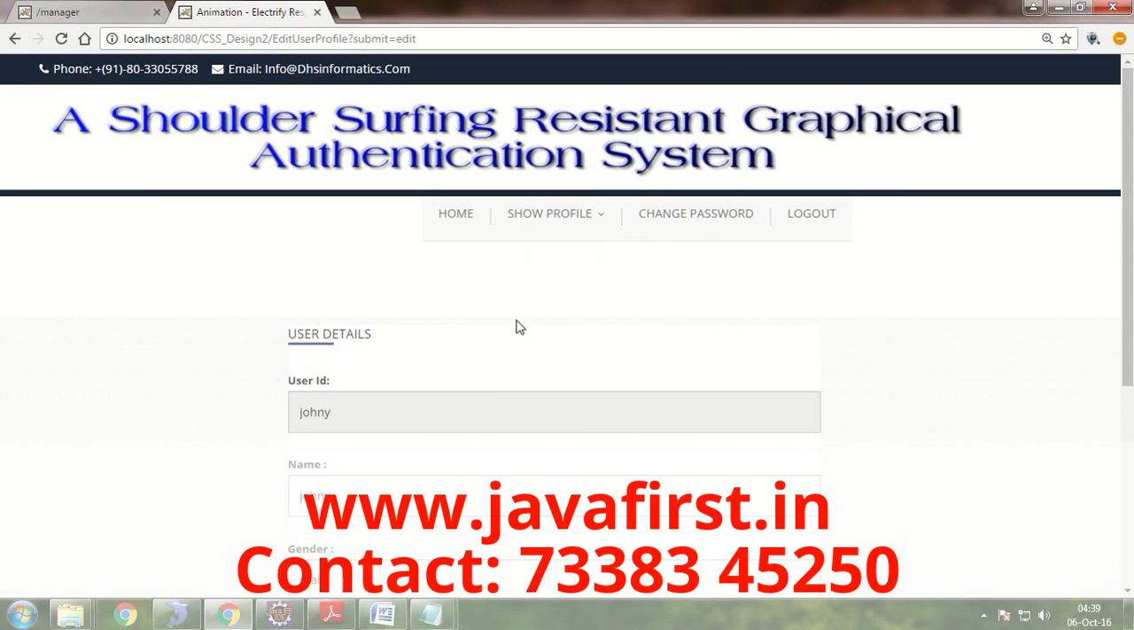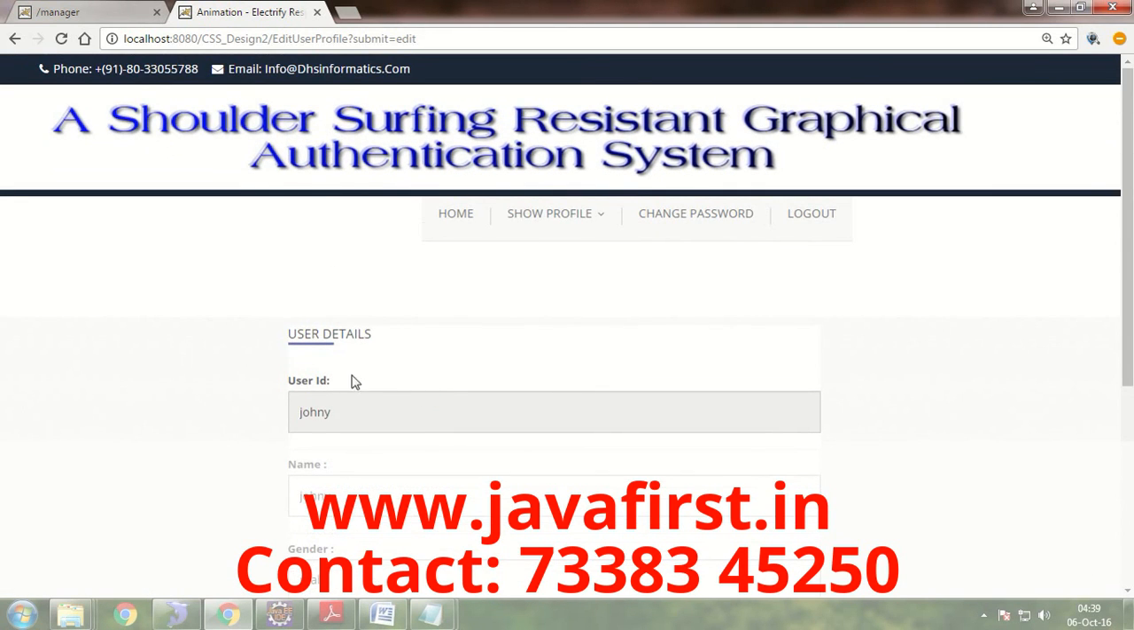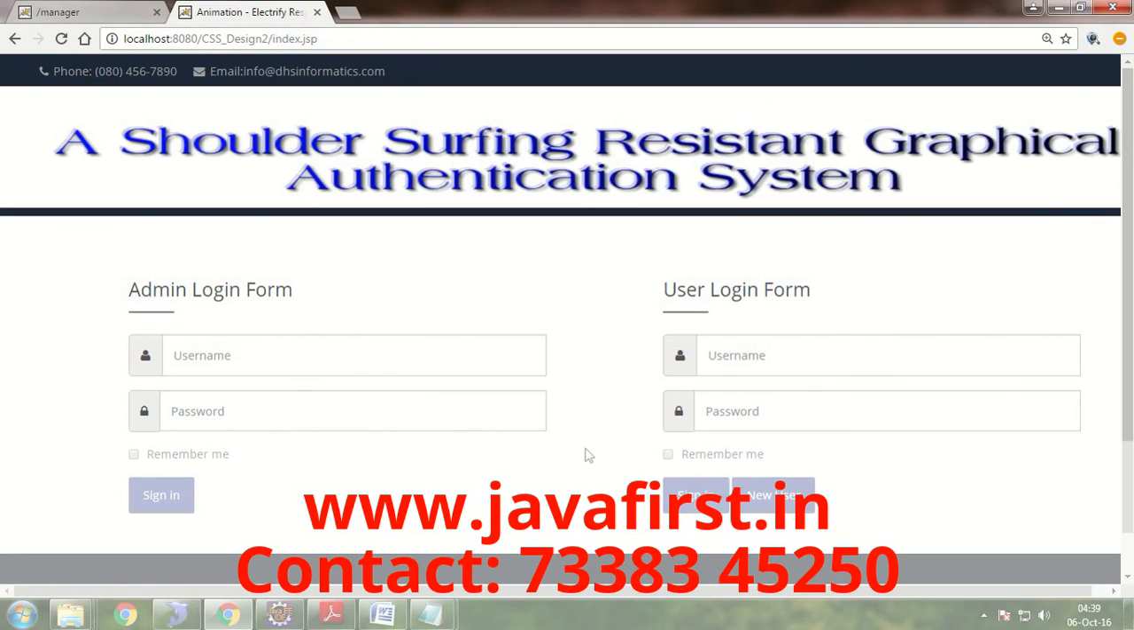He can edit his profile. This is the home page of the user. He can log out. If he wants to log in again, one more OTP will be sent to the user. According to the OTP, he has to set the sliders.